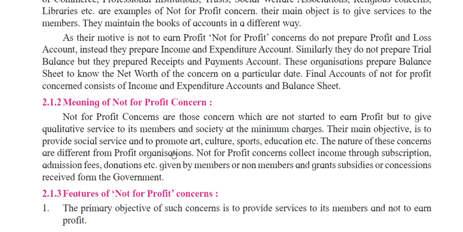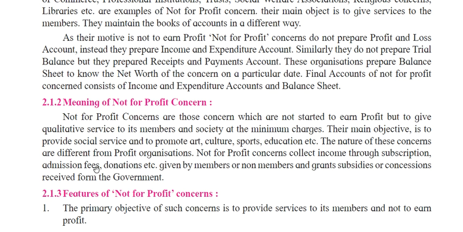The nature of these concerns is different from a profit organization. Not for profit concerns collect income through subscriptions and admission fees, a minimum amount, and donations, like in charitable trusts and temples, where people pay some donations.